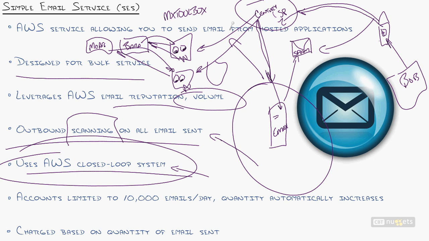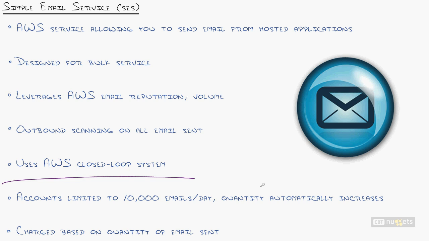So anyway, what this does is instead of sending it to the watchers, they'll send it directly back to you, so that you can look at it and determine, is that really spam, and do I need to do something about it? Do I need to contact that subscriber? So all my scribbles, let me wipe them. So AWS uses a closed loop system, allowing them to receive the feedback.